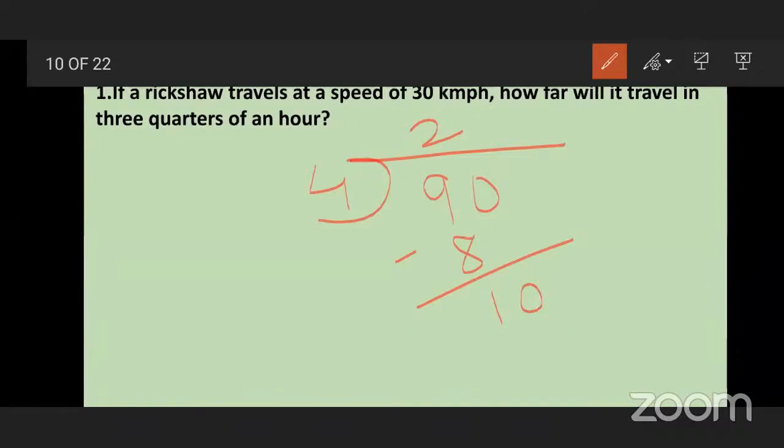10 is there in 4's table? No. So what we have to do? Again we have to take 4 2s are 8. How much remains then? 2 remains. Now 2 is not in 4's table and it is smaller also. So what we have to do? We have to put a point here and write a 0. Okay, so 20 is there in 4's table. Yes. So 4 5s are 20.